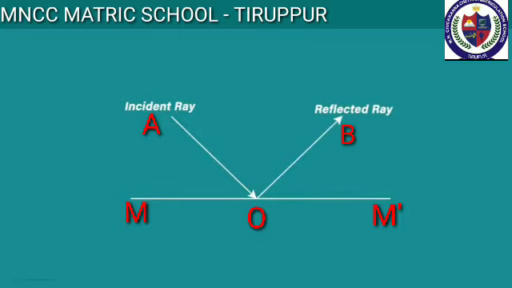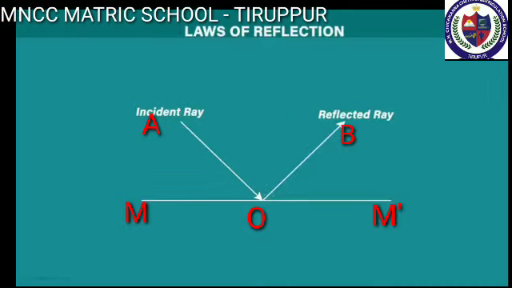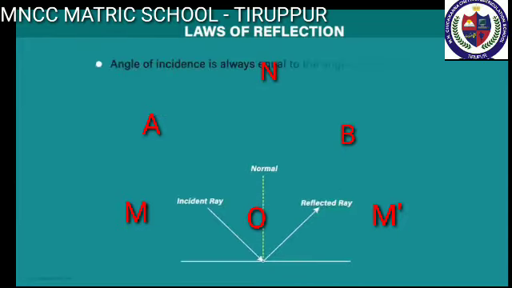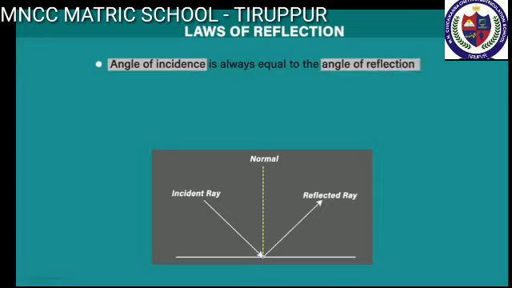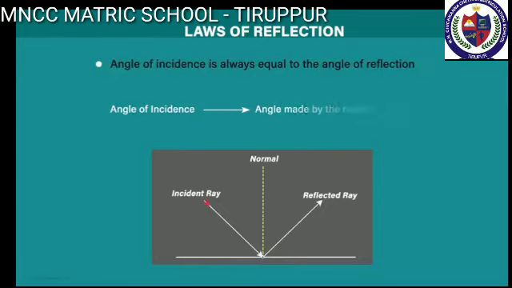The angle made by the incident ray with the normal is called the angle of incidence. The reflected ray OB makes an angle with the normal, and this is called the angle of reflection. Line ON at O perpendicular to M dash is called the normal. The incident ray, the reflected ray and the normal at the point of incidence all lie in the same plane. The angle of incidence is equal to the angle of reflection.